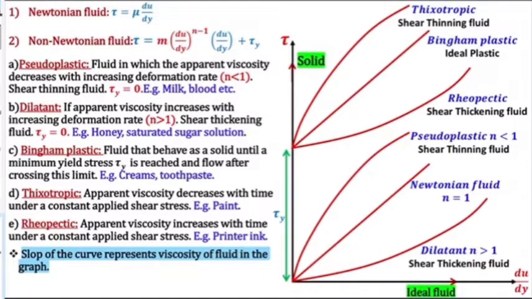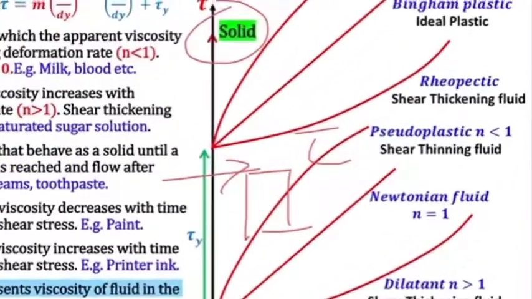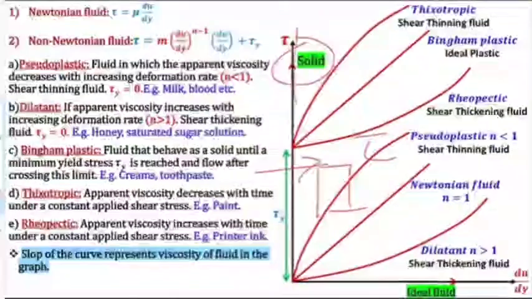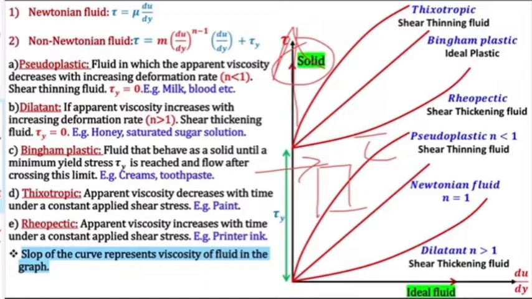Okay, now what is an ideal solid then? An ideal solid is such that if there is a body and I apply a shear stress, it will not deform, and that is a solid. So the y-axis, the tau axis, will be represented by the solid. Why?